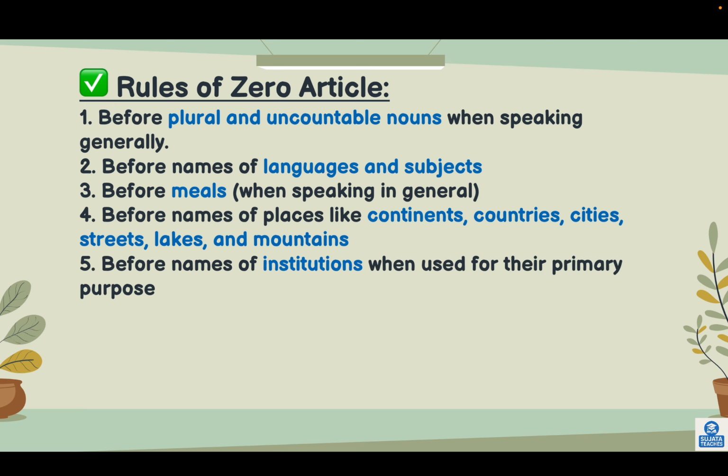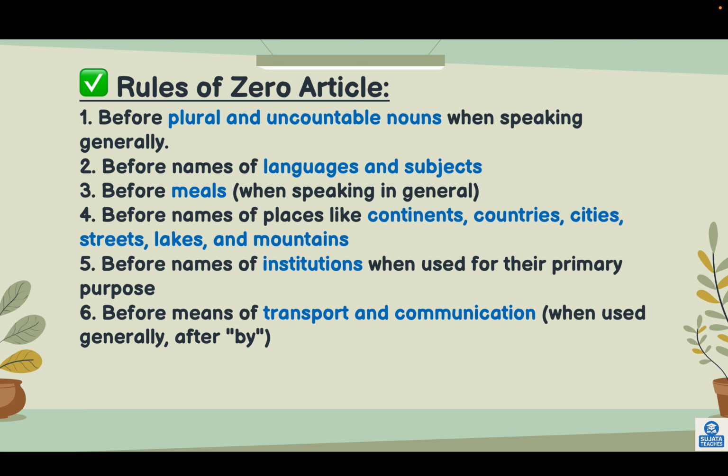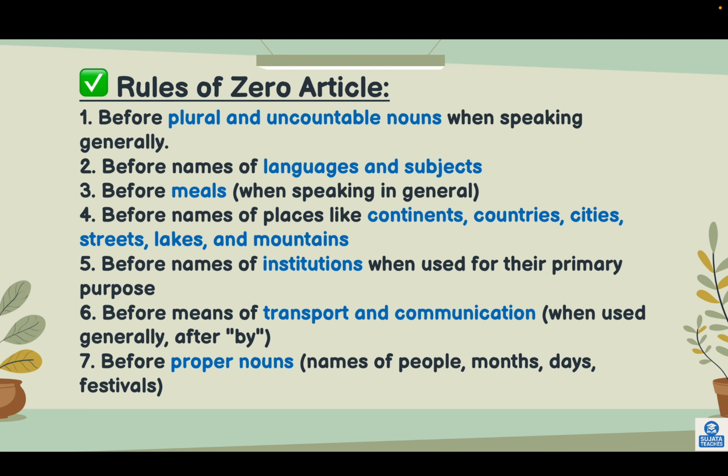Before names of institutions when used for their primary purpose, like the name of a college or school. Before means of transport and communication, like we don't say by the bus or by the train. I'll say I travel by bus, like that. Before proper nouns, so any name of a person, month, days, festival, before that you don't put any article. Any article means a, an, or the, anything.